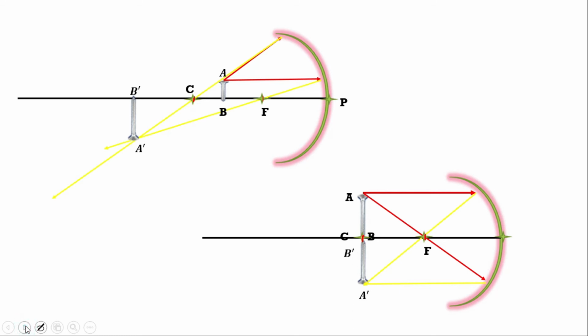Now A dash B dash is the name of the image, and this image is of object AB. Hence, we are seeing the object and image are of the same size, and the nature of the image will be real and inverted, and the size of the image will be exactly same as the size of the object.